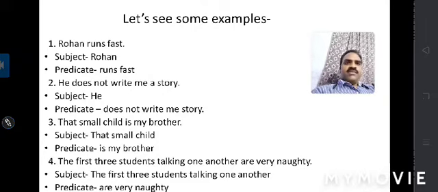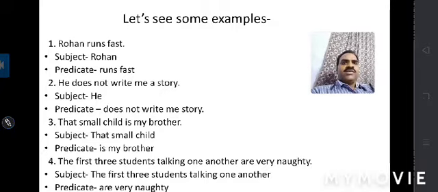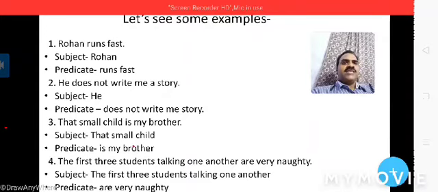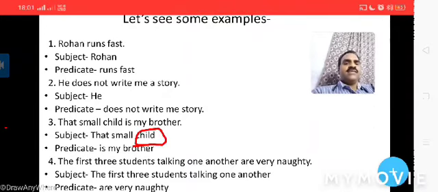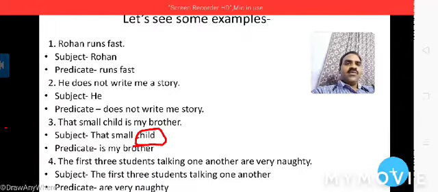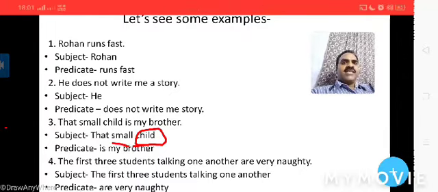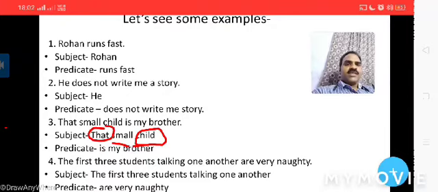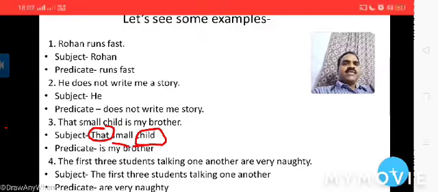Now the third example: that small child is my brother. So now the subject is that small child, and the predicate part is my brother. Students, here you can easily mark that child is the main head word of the sentence. Small is the adjective, and that is here in the form of a determiner. So this is part of the subject. We'll discuss it later. And the predicate part is my brother.